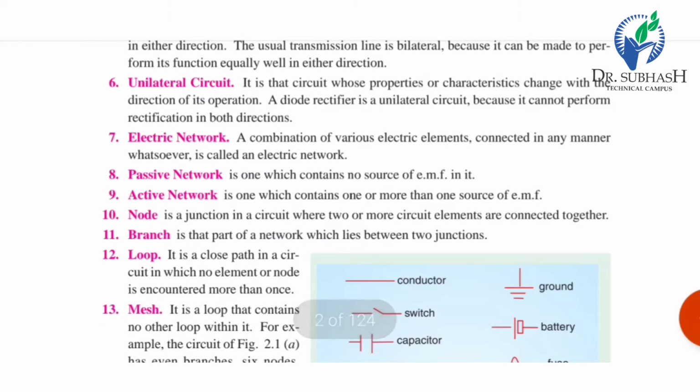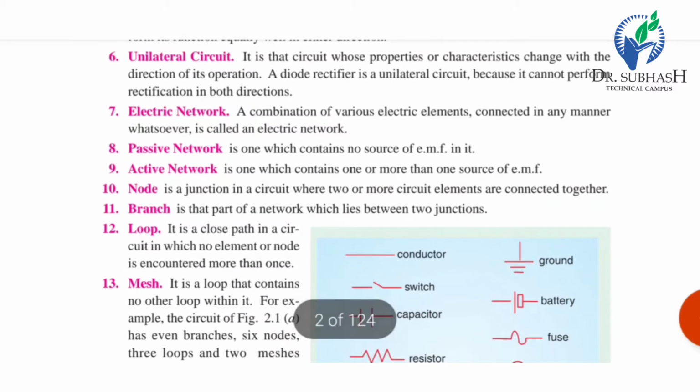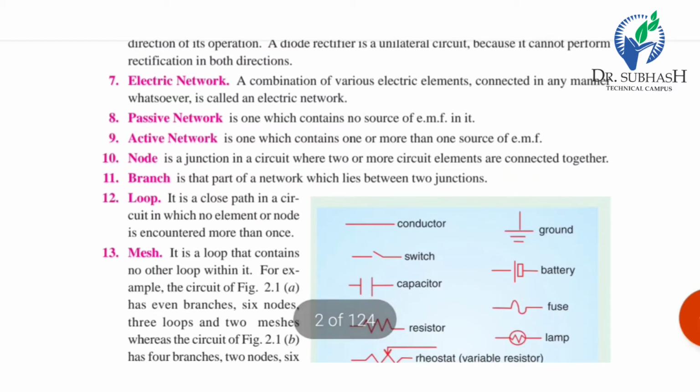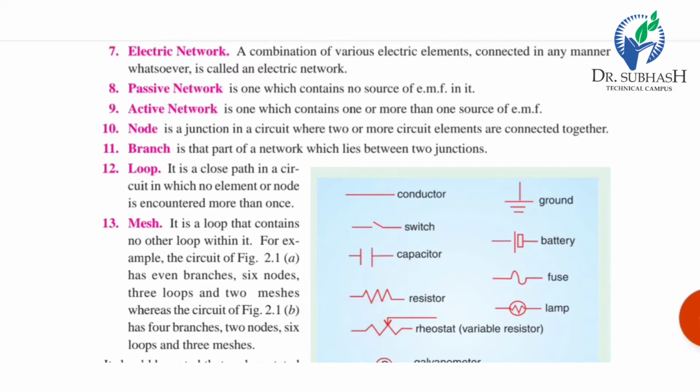A passive network is one which contains no source of EMF in it. An active network is one which contains one or more sources of EMF, such as a battery or voltage sources. A node is a junction in a circuit where two or more circuit elements are connected together. A branch is the part of a network which lies between two junctions.